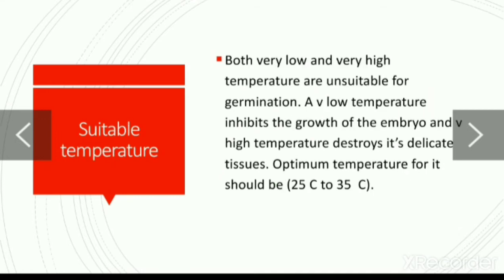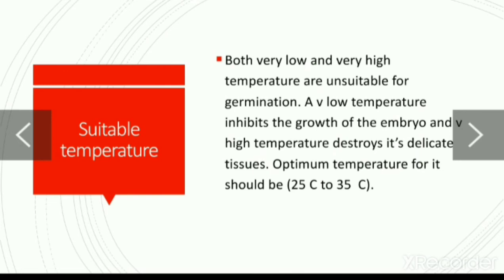The second favorable condition is suitable temperature. Students, seeds cannot grow at a very high temperature or a very low temperature, because high temperature will destroy the delicate tissues of the seed, and very low temperature inhibits, means stops, the growth of the embryo.